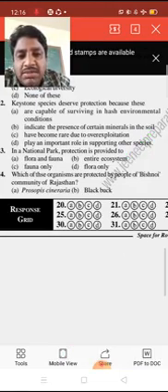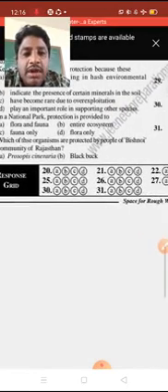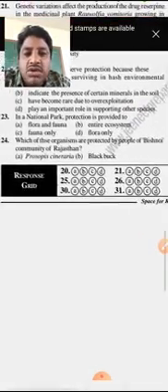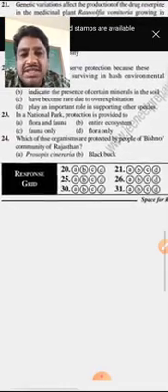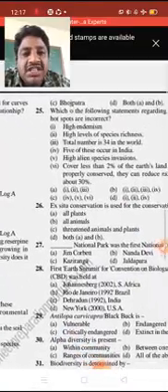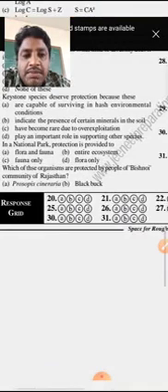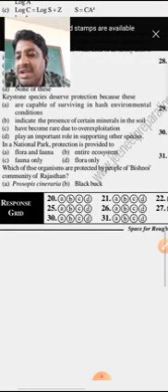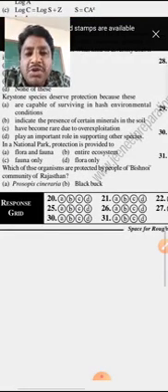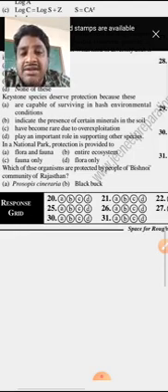Next question: which of these organisms are protected by the people of the Bishnoi community of Rajasthan? Prosopis cinerea and blackbuck, Bhojpatra, or both A and B. Actually, the Bishnoi community is mainly present in Rajasthan.